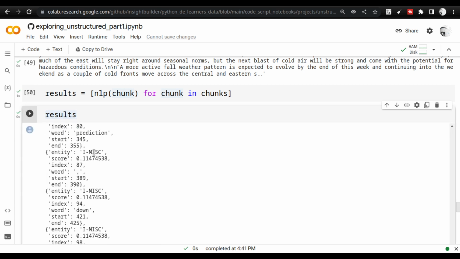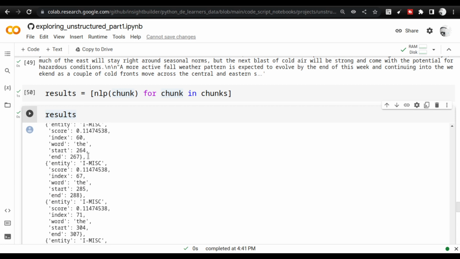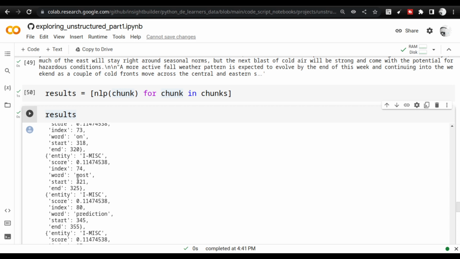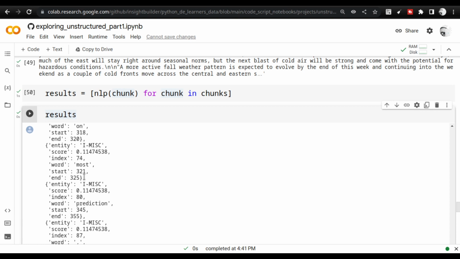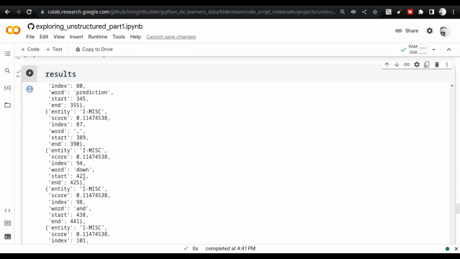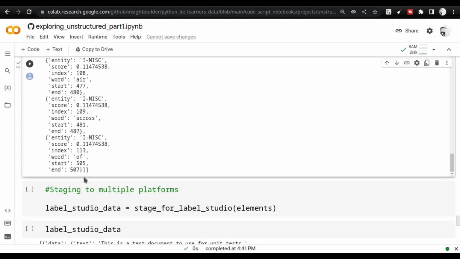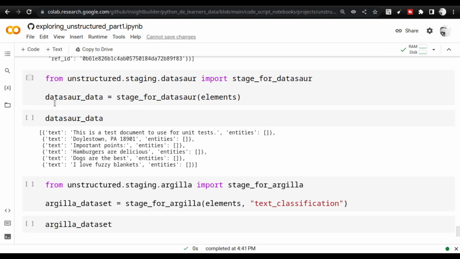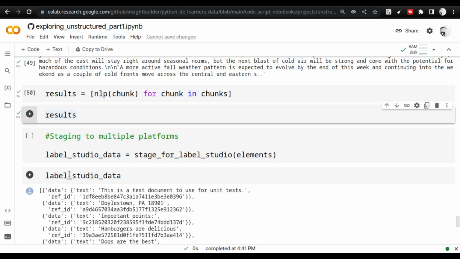And the result will have the entity name, the word, and also the index. What is the index? The index is the number of the token, and it will also show where the index starts and ends. All these things you can review, and this is a very important task inside the NLP process.